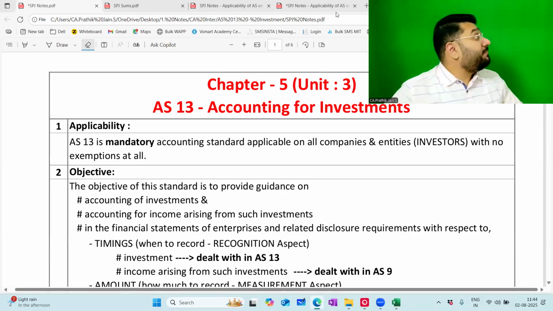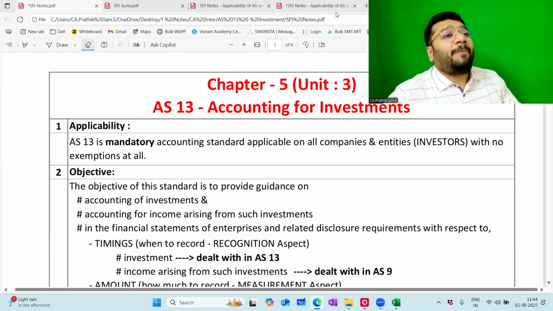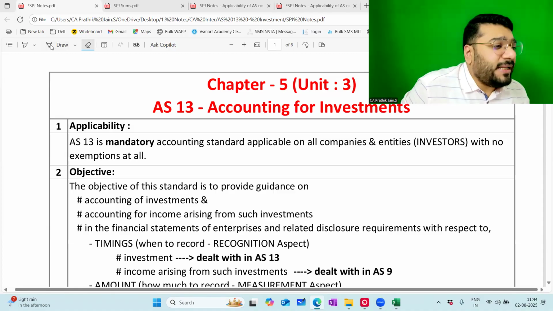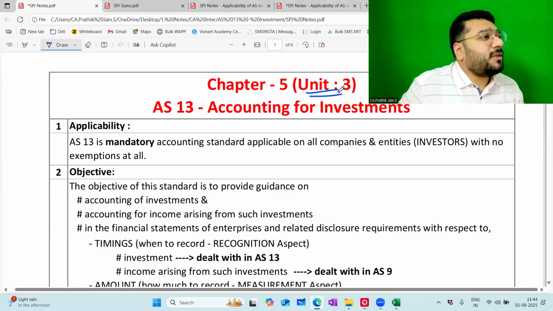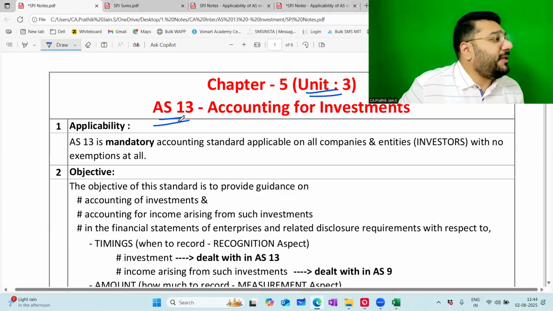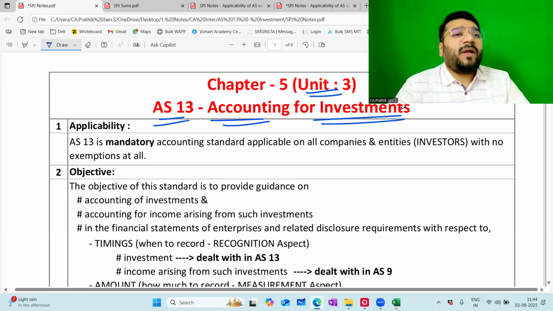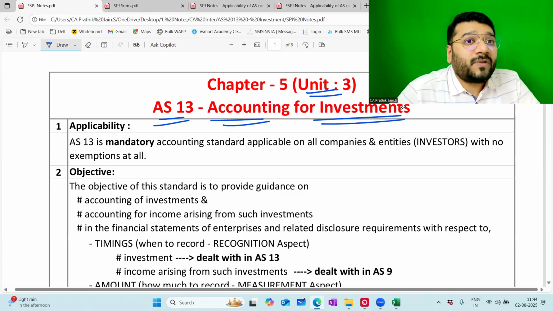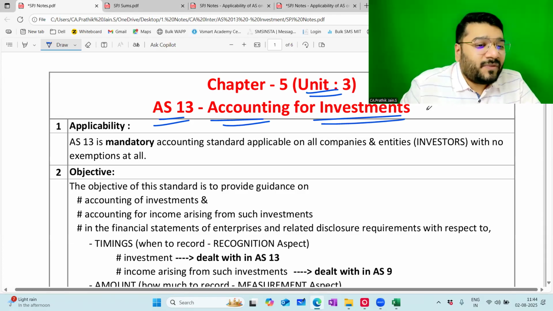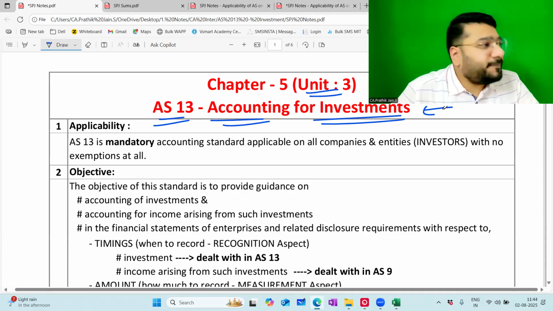So, guys, we are starting with a brand new topic today, which is chapter 5. In that, in particular, we're dealing with unit 3, which talks about accounting standard 13, which is accounting for investments. Mark this chapter very, very important. Confirm question from this particular topic.